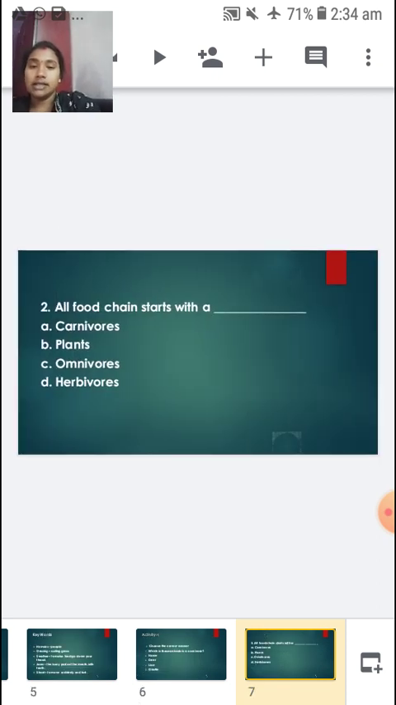All food chains start with a dash. A. Carnivores. B. Plants. C. Omnivores. D. Herbivores. So, all food chains start with plants. A food chain will normally start with a plant, then be followed by a herbivore, then followed by a carnivore or an omnivore. Okay, children? Did you understand? So, all food chains start with a plant, followed by a herbivore, then a carnivore, and an omnivore feeds on a herbivore.